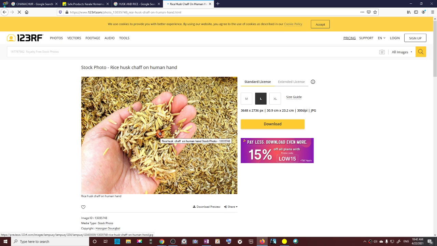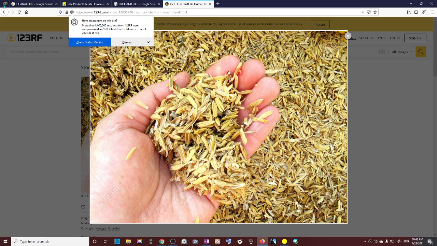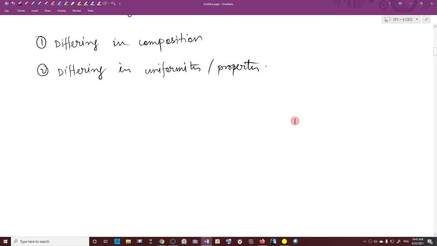Does it look uniform? No, all of the parts are not the same. So it is not a uniform mixture. Is the idea clear to all of you?